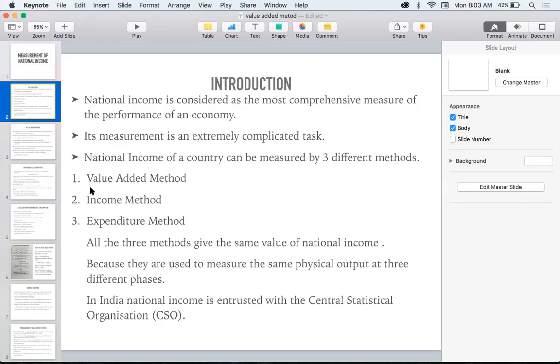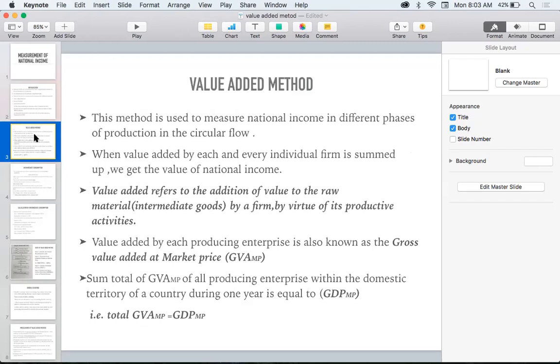Now, the first one, what is that? Value added method. So let us see what is value added method. Value added method is the measurement of national income in different phases of production in the circular flow. You have already learned what is circular flow and how many phases it has, isn't it? So when national income is calculated with the value added method, it is calculated at the different phases of production in the circular flow.